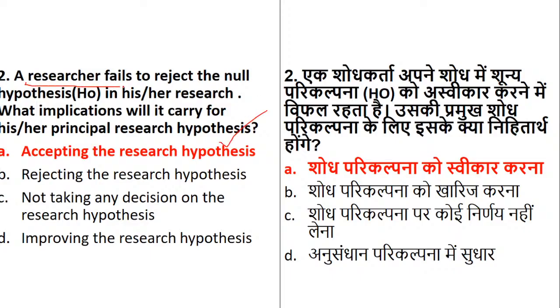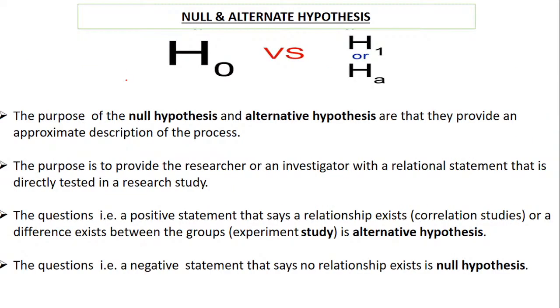This particular sentence is given to confuse you. A researcher fails. It means that his findings have rejected the null hypothesis. So when the null hypothesis gets rejected, the alternate hypothesis gets accepted. So we will go to the theory part also. We have the null hypothesis and we have the alternate hypothesis.